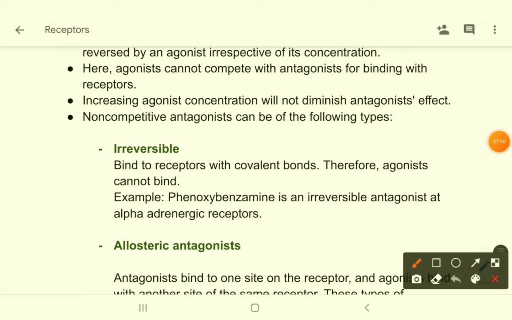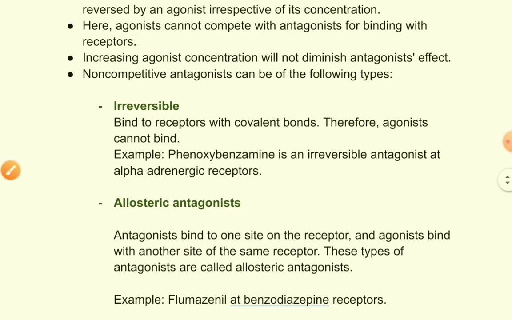As I have mentioned here, agonists cannot compete with antagonists for binding, and increasing agonist concentration will not diminish the antagonist effect. So we can further divide non-competitive antagonists into two types.